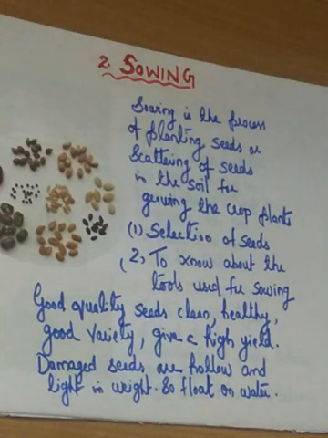The next step in the basic practices of crop production, sowing. So what is sowing? Sowing is the process of planting seeds or scattering of seeds in the soil for the growth of crop plants. Then what are the important tasks in sowing?